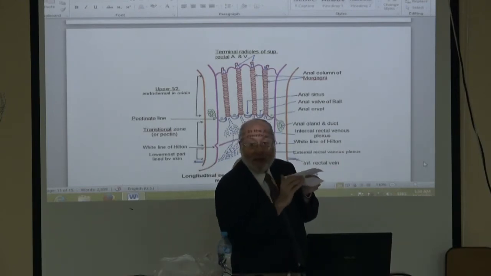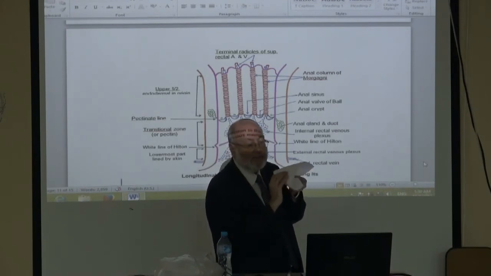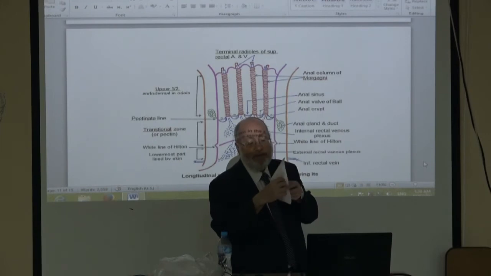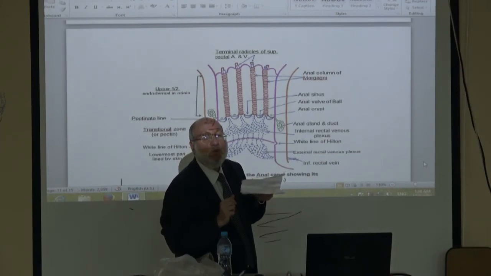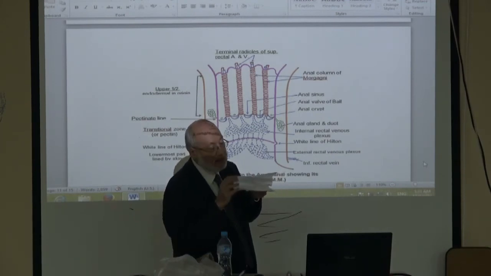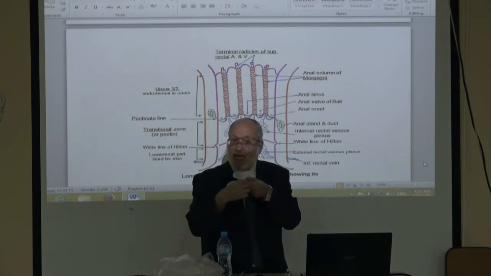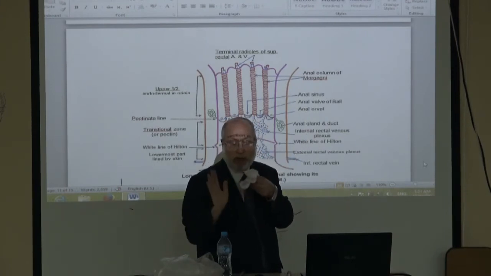On the surface, in the ectoderm, a depression occurs. This depression in the ectoderm is called proctodeum. The proctodeum forms the lower half of the anal canal. Therefore, the lower half of the anal canal is ectoderm. The upper half of the anal canal is endoderm from the cloaca.